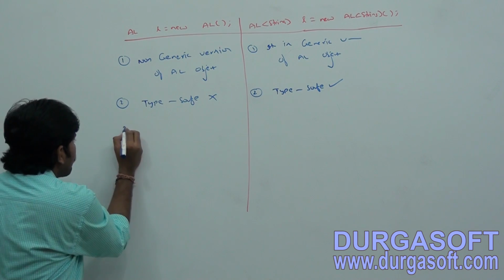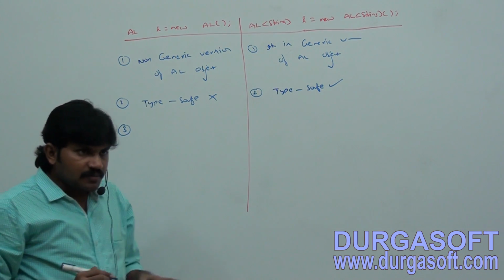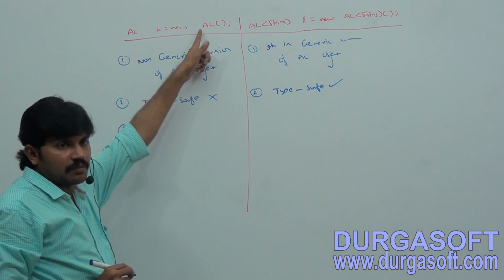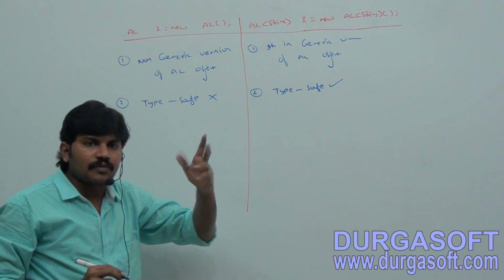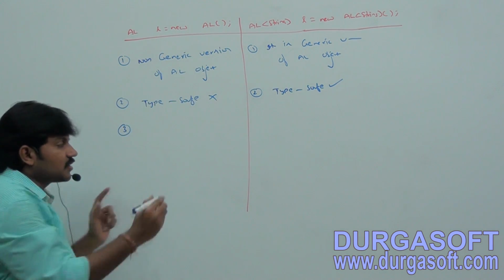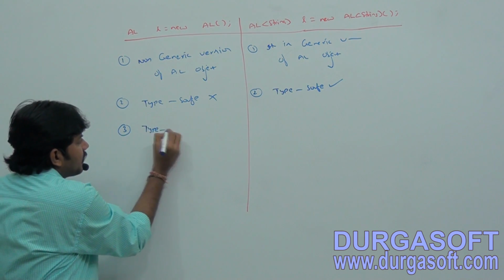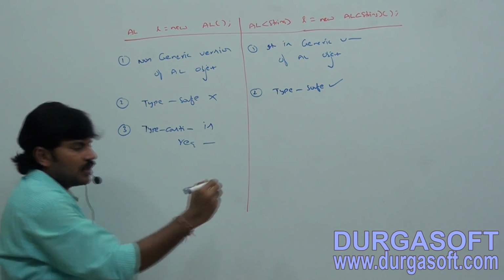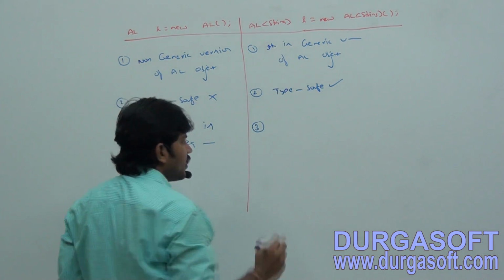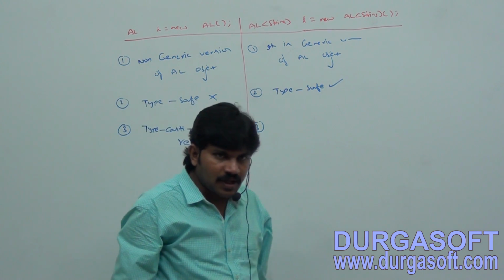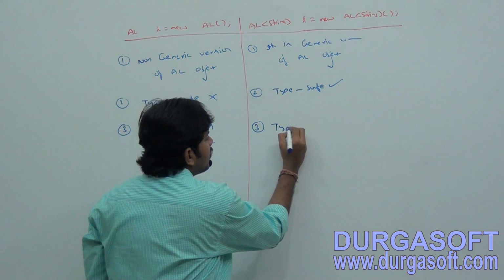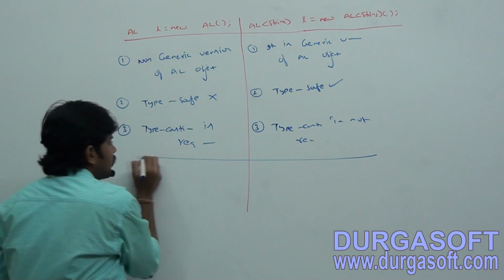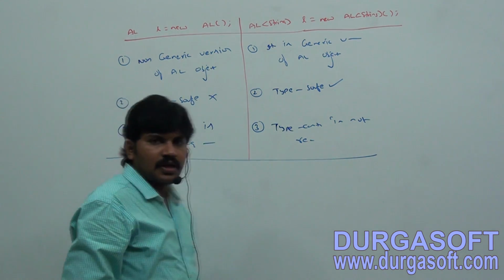Next, third one. At the time of retrieval, compulsory we have to perform typecasting because there is no guarantee for the type of elements present inside array list. That's why here typecasting is required. But for the generic version, at the time of retrieval, typecasting is not required. I hope you people can able to understand, right?